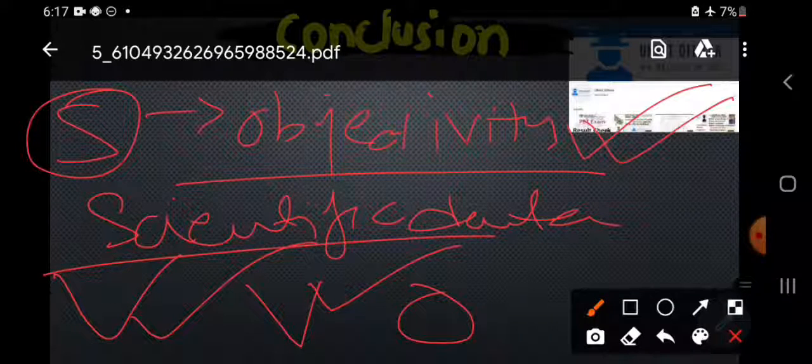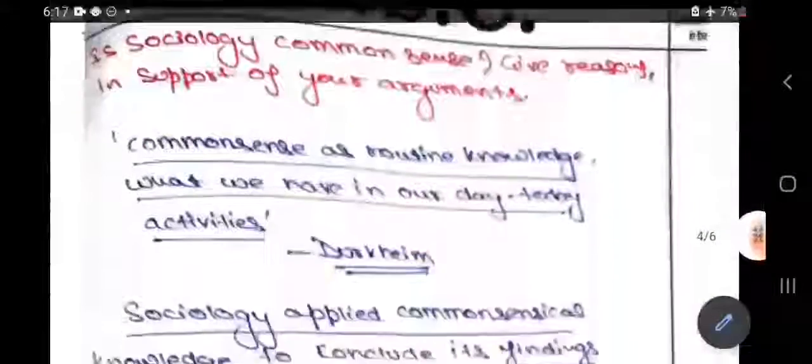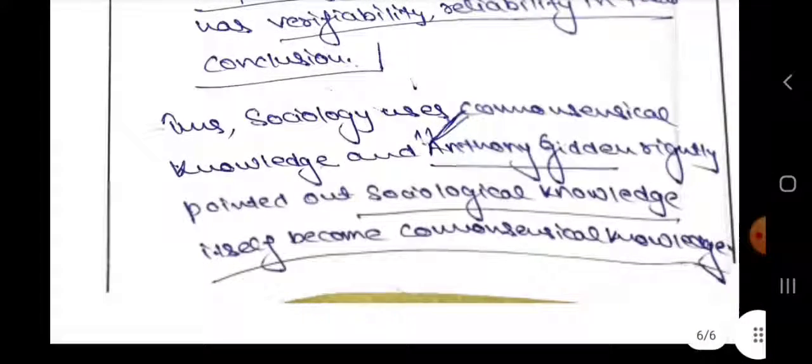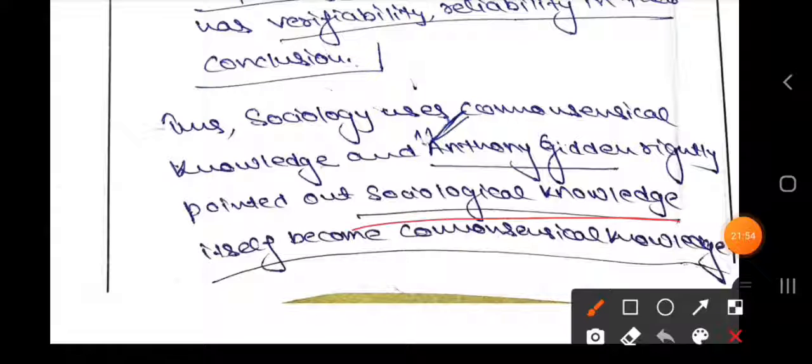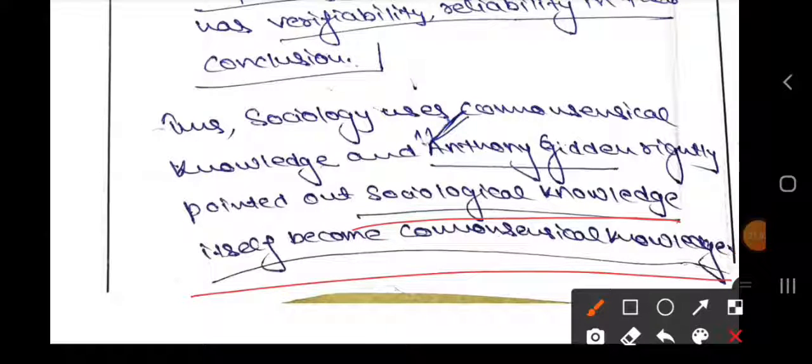Yes, it is written here. So at the end we have to conclude, and our conclusion is that sociology uses commonsensical knowledge. We end with Anthony Giddens: sociological knowledge becomes commonsensical.